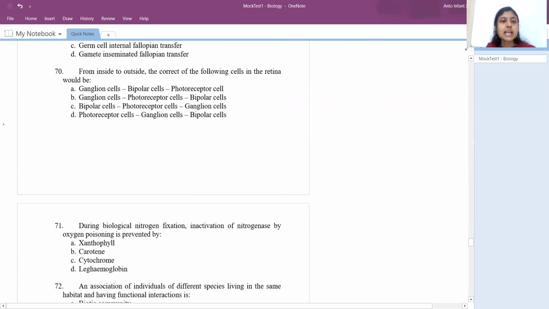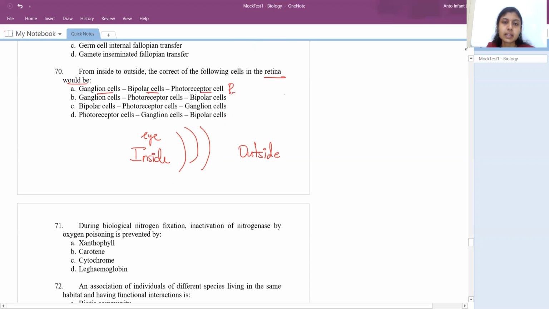Okay, so from inside to outside, the correct order of the following cells in retina would be. So retina, we know it is made up of 3 sets of layers of cells. They're asking from inside to outside. So imagine if this is inside the eye, and this is outside. If you see from inside, the first layer of cells you see would be the ganglion cells. You will have ganglion cells, and then you will have bipolar cells, followed by the photoreceptor, which is in